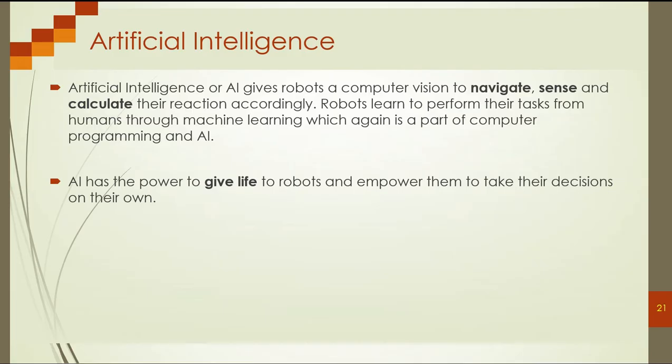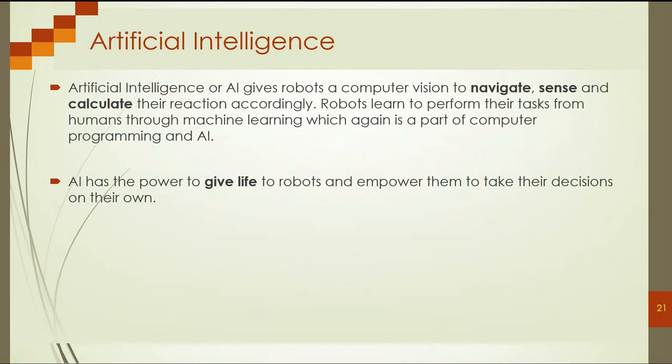So if you develop a machine, as I explained earlier, it's planned. This machine will not interact with the environment. A machine without artificial intelligence cannot sense the environment, and also cannot interact or react to the environment.